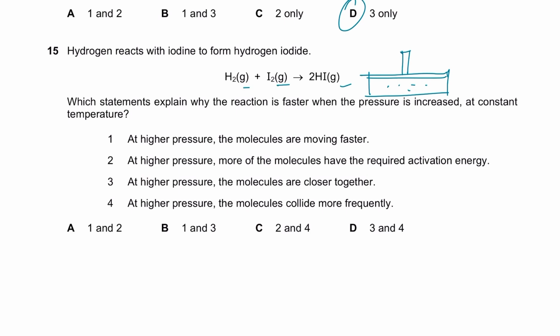So it's saying at higher pressure, the molecules are moving faster. That means the speed of the molecules is greater. But that's wrong. I told you the speed of the molecules can only be affected by temperature, not by pressure. So 1 is wrong. At higher pressure, more molecules have the required activation energy. No, it's at higher temperature that more molecules have the required activation energy, because they now have a greater kinetic energy.